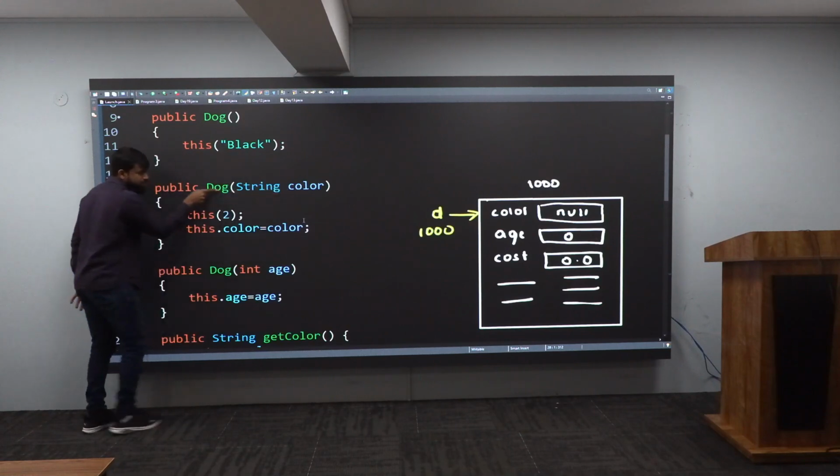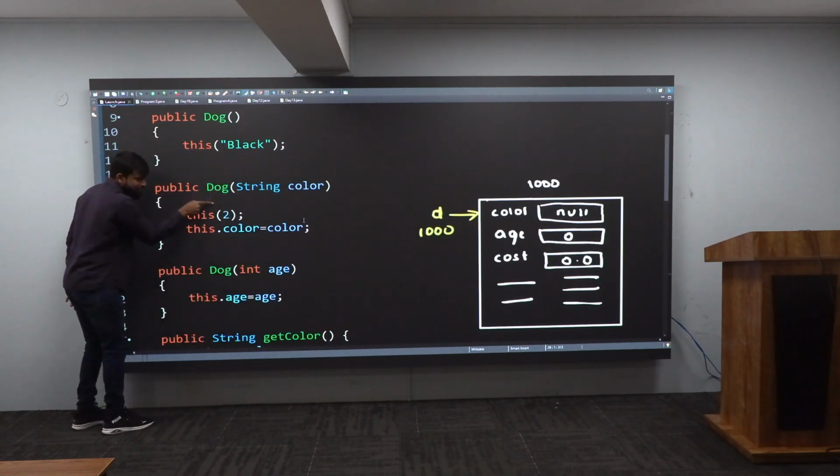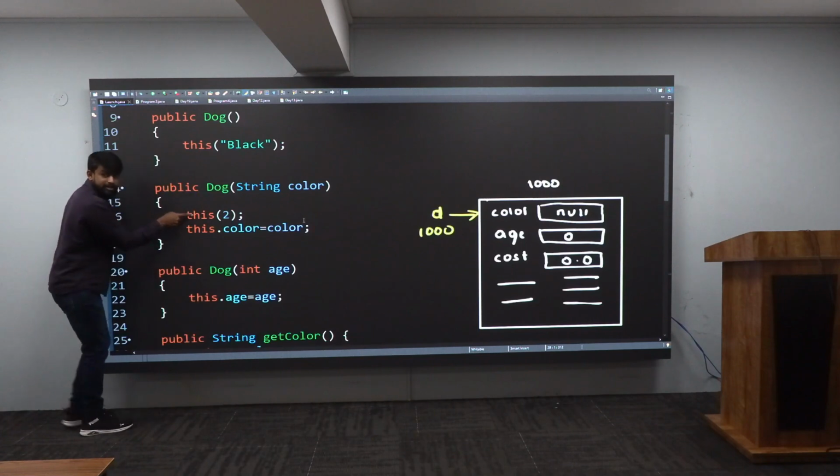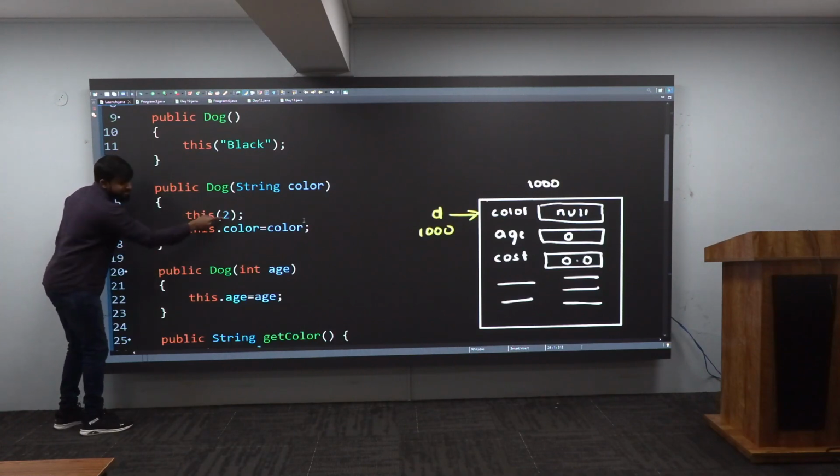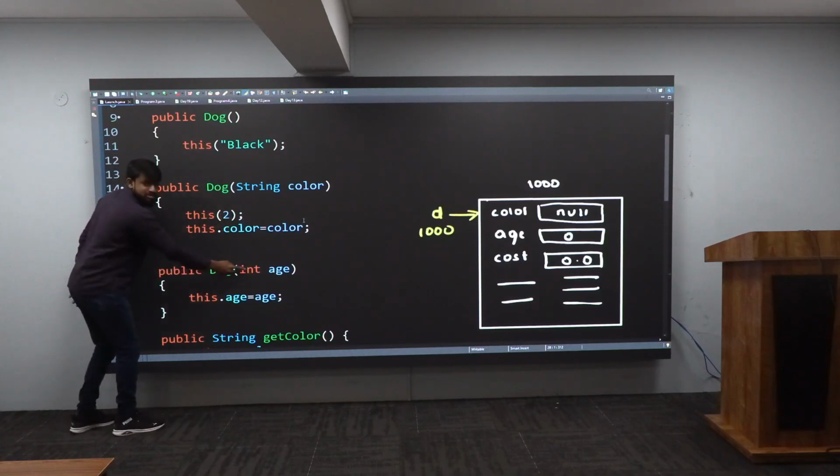Now it is executing. When it is executing, it will encounter the first line. What is the first line? This means what you are doing here? You are calling the constructor once again. Means from here, where will the control go? Control will go to this constructor because you are sending one argument, 2, which is an integer. Means it is a constructor which is taking an integer, right? And that is why the control from here will reach here. Very good.